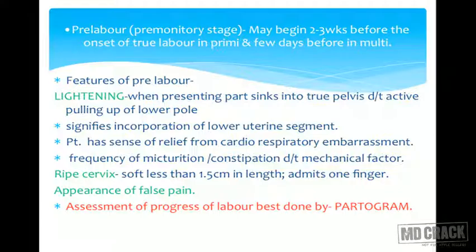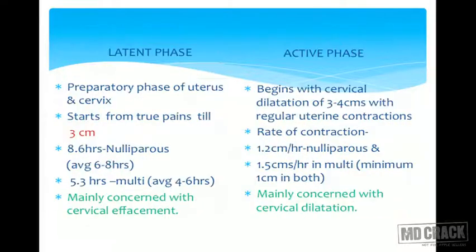There may be frequency of micturition or constipation because of mechanical pressure of this presenting part. The cervix becomes ripe, soft, less than 1.5 centimeter. Because of effacement, the length of the cervix starts decreasing and it admits maybe one finger. It becomes very soft, all set to dilate. There can be appearance of false pain, and the assessment of progress of labor is done by partograph. WHO has a standard partograph, and that is to be plotted to detect obstructed labor or prolonged first or second stages.